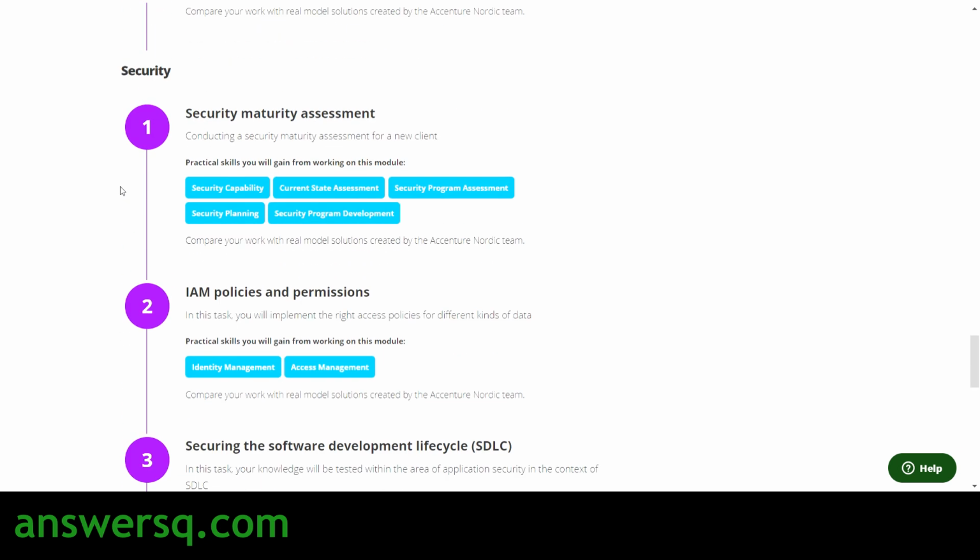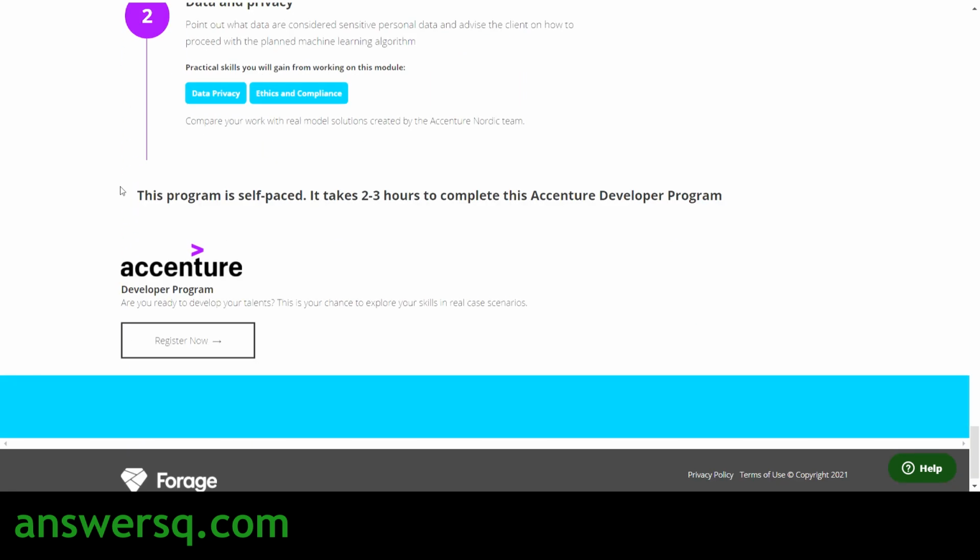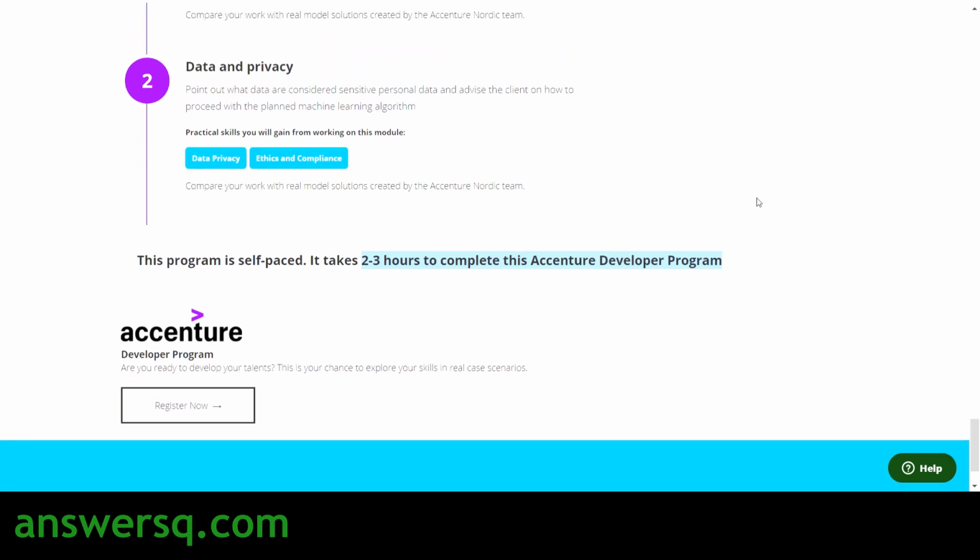You can just go through it, and it's a self-paced program, as I said, and it just takes 2 to 3 hours to complete this entire Accenture Developer Program and get your certificate. So these are the details given about this program, and now let's see how to register for it.